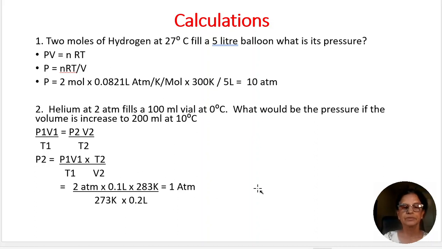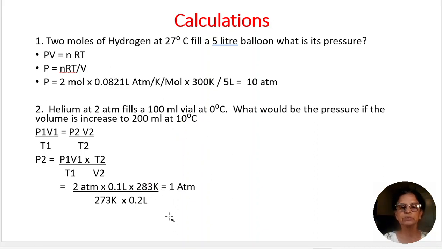Now let us substitute. P1 is equal to 2 atmospheres and V1 is 100 ml converted to liters, it will be 100 by 1000, that will be 0.1 liters. And T1, 0 degrees centigrade converted to absolute temperature, it becomes 0 plus 273, it is 273 Kelvin. And T2, 10 degrees centigrade is the second temperature, plus 273, it becomes 283.